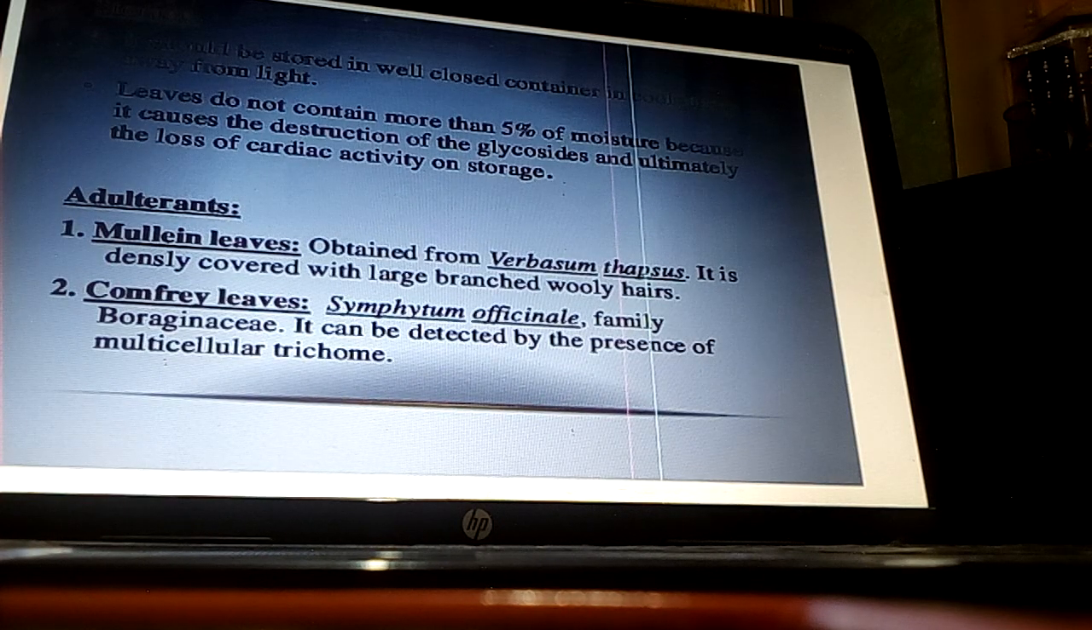Adulterants: Mullein leaves, which are obtained from Verbascum thapsus, and are densely covered with large branched woolly hairs. Then Pamphilus, it comes under the family Boraginaceae, and it can be detected by the presence of multicellular trichome.